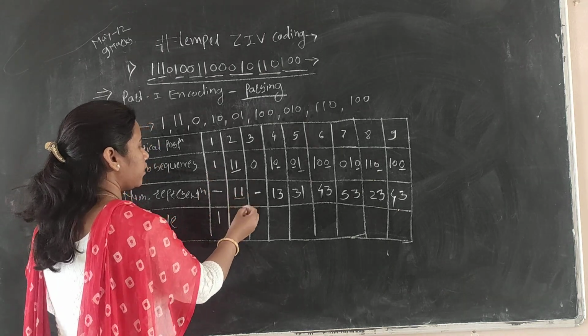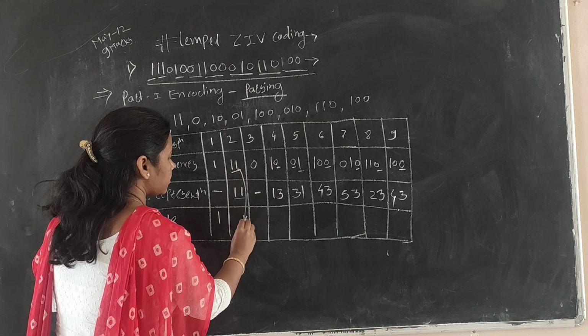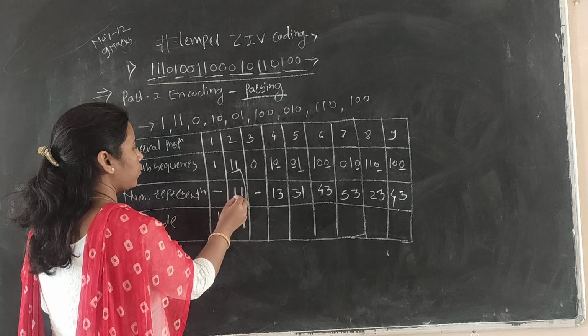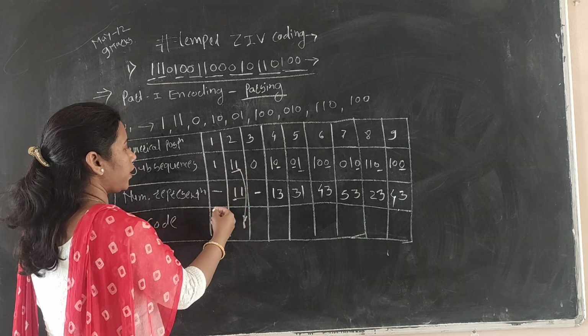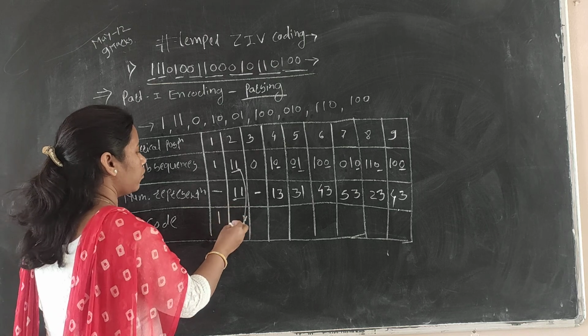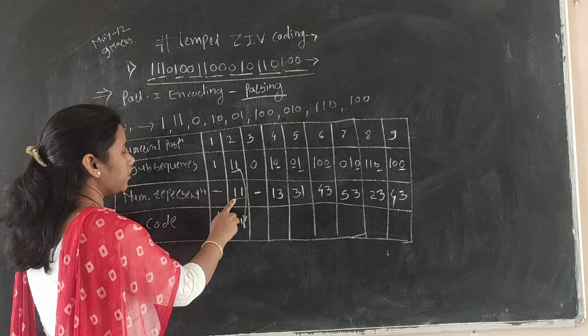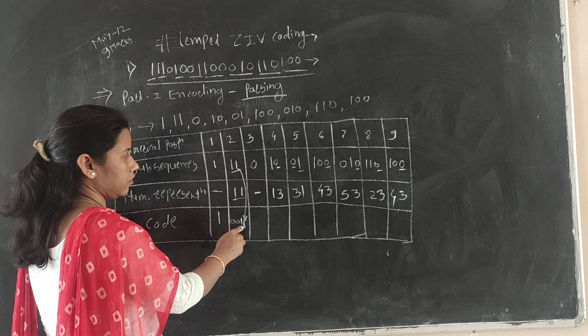Now in this code, this one becomes here as it is, and for this one, 1 is decoded by using the binary number 0, 0, 1.